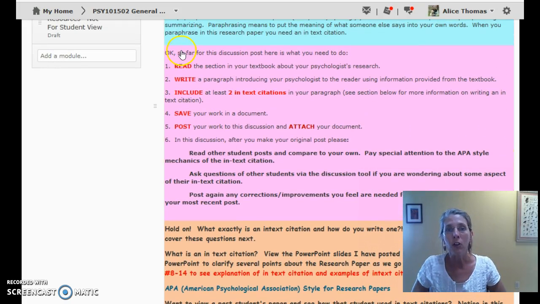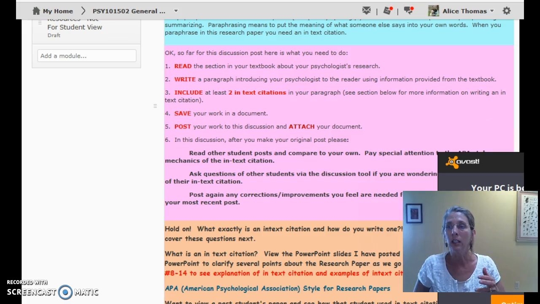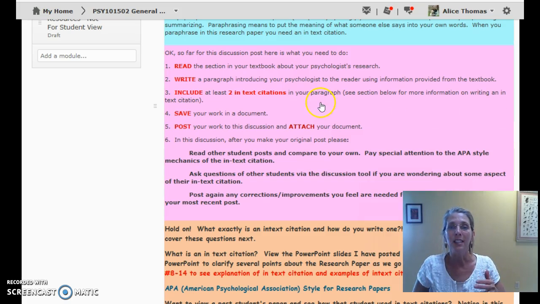So you're going to read about your psychologist within the textbook, and then write a paragraph introducing your psychologist to the reader. Number 3, then you're going to make sure that you've included at least 2 in-text citations in your paragraph. Number 4 here is save your work in a document.